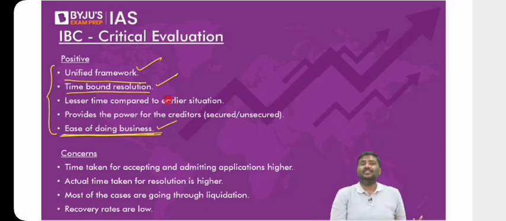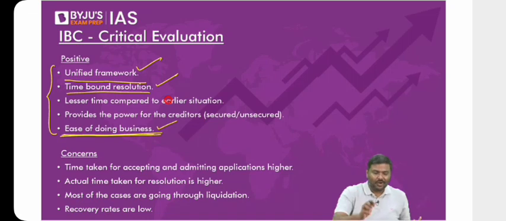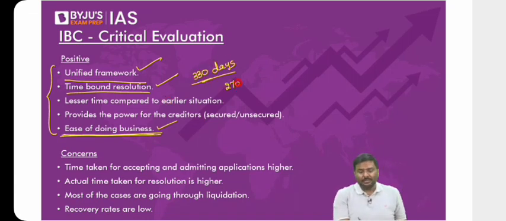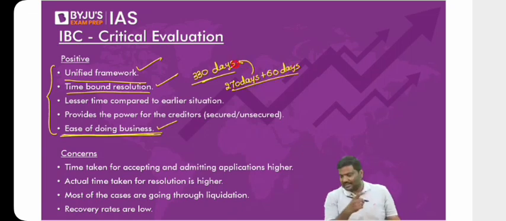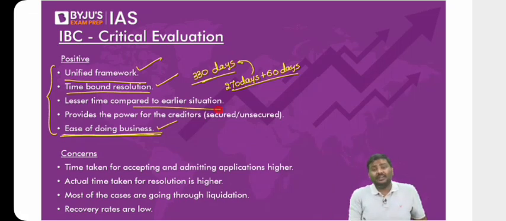What is a time-bound insolvency resolution? As per the law, I'm laughing because I will go to the concerning part. Have patience. As per the law, we are supposed to finish the process in 330 days. And many of the books will say 270 days, but please be very careful. Earlier it was 270, now it has been extended by 60 more days. Total time period under IBC now is 330 days. So we have a time-bound resolution process put in place by the government. Compared to the earlier situation, the time right now is much lower.